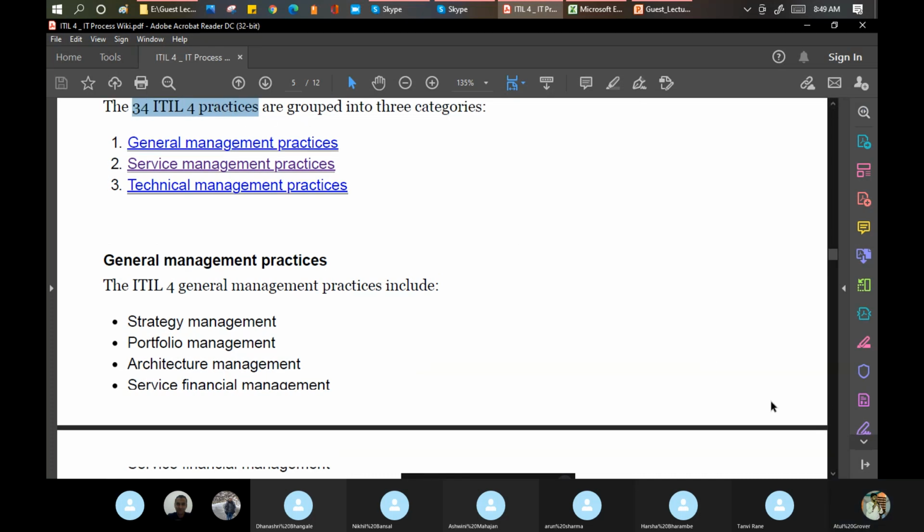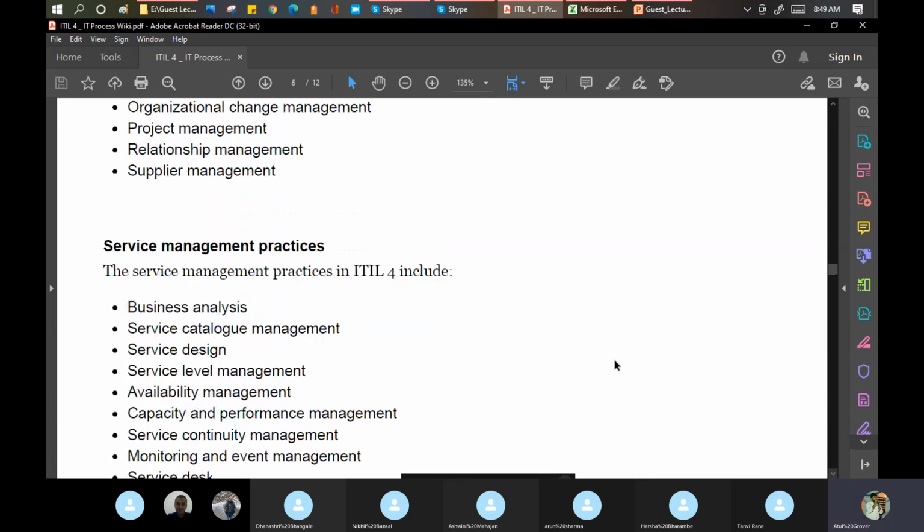Okay. Now, if I scroll down here, this is the service management practice. So what they introduced that is new is business analysis, a new practice. Earlier in ITIL 3, it was actually not there. In ITIL 4, they introduced business analysis as one of the practices.